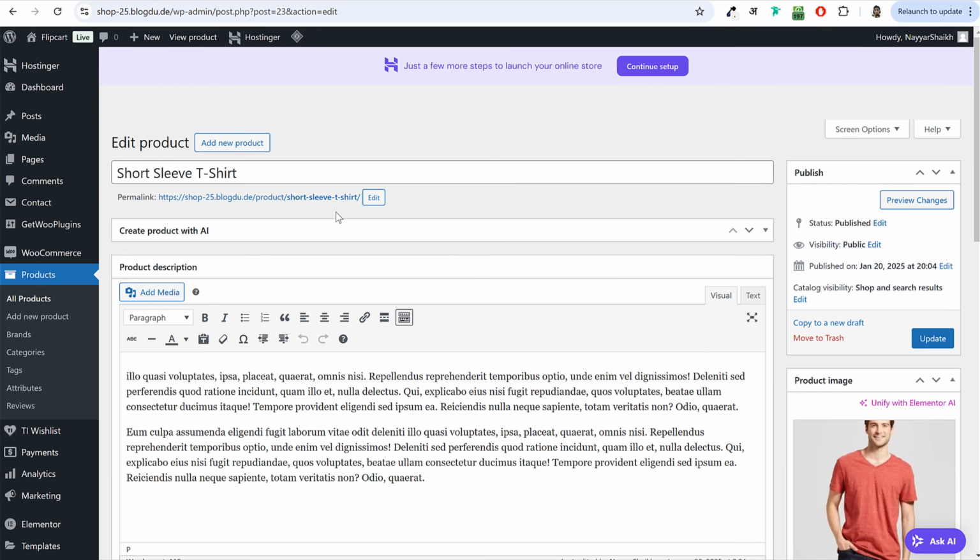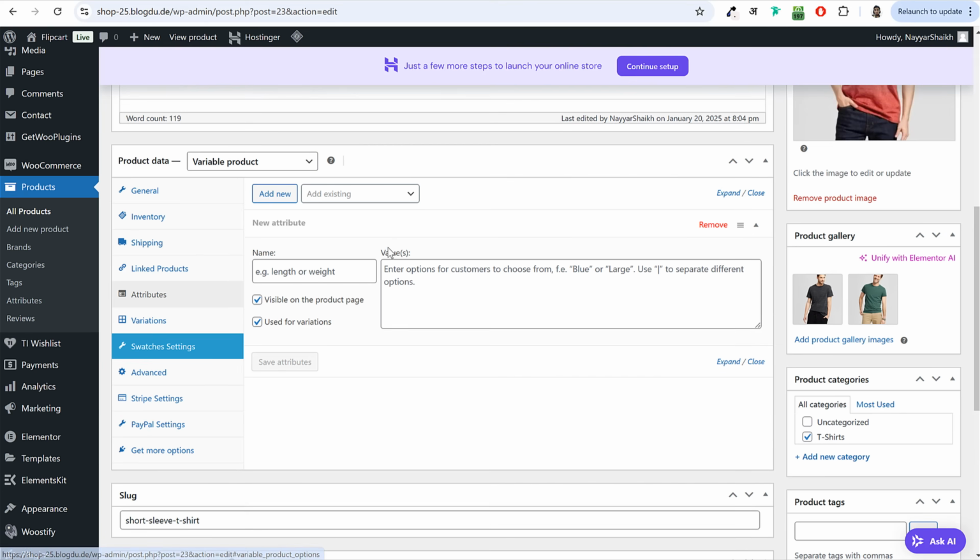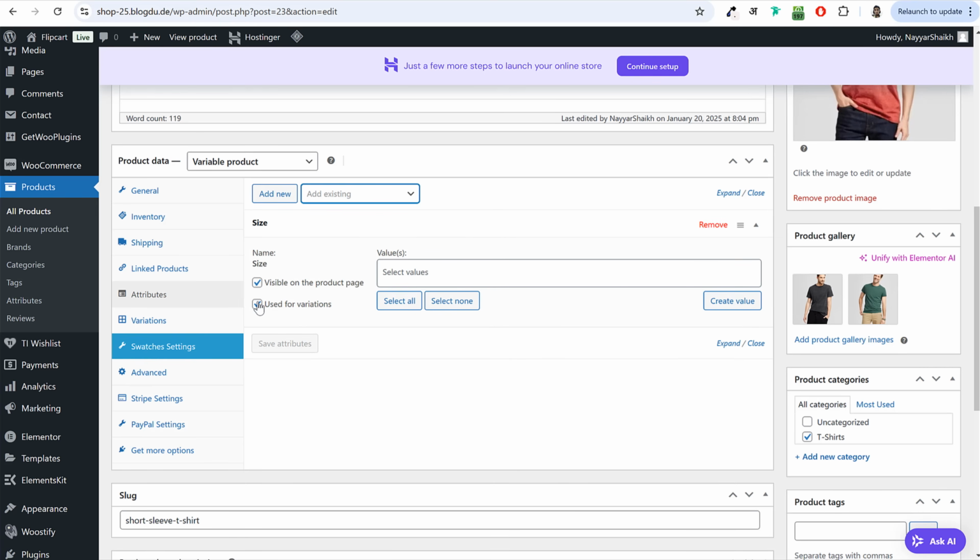Now we can again come back to this variable product and refresh it. If you scroll down, you can see now we can click on attributes. Under attributes, you will see this option at top, add existing. Under that, memory is not applied over here because this is not a laptop or a mobile phone. Size and color could be applied. So maybe this particular t-shirt is available in multiple sizes. So I'll select size, and always make sure to tick mark these two things: visible on product page and used for variations.